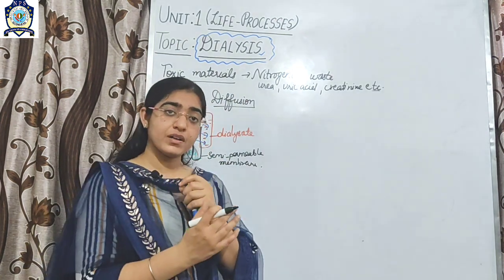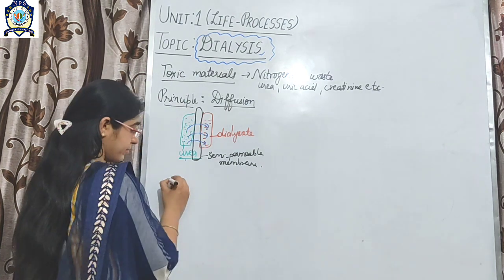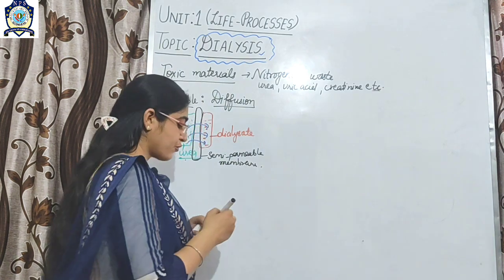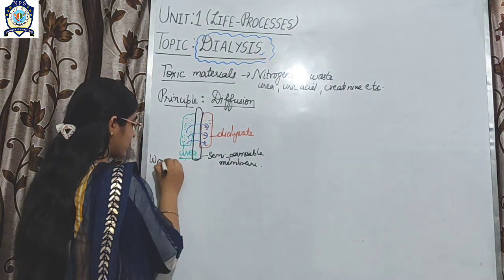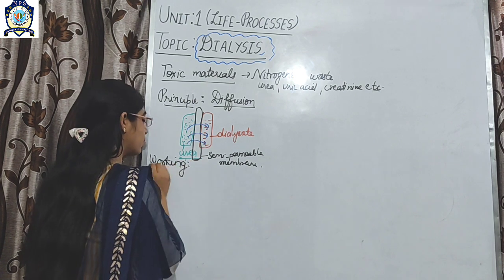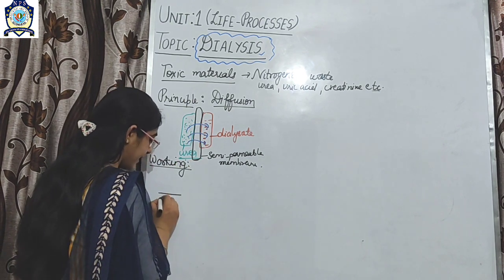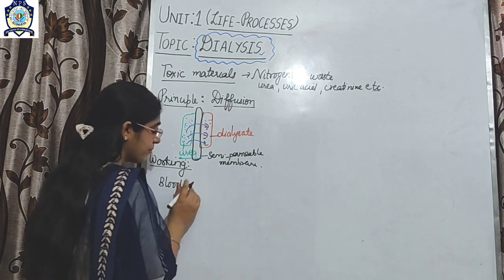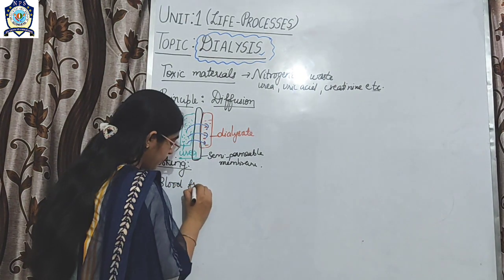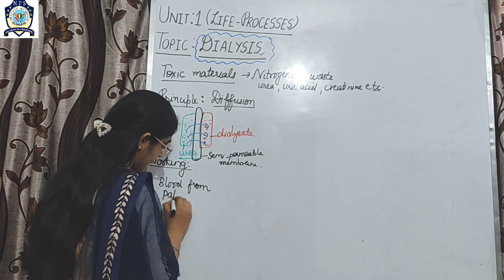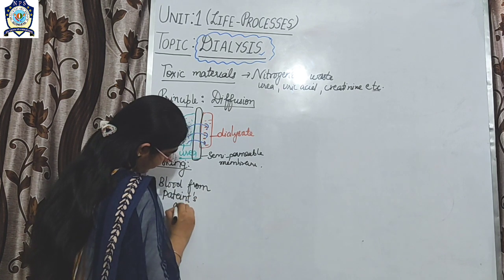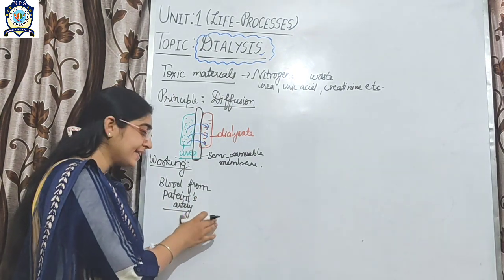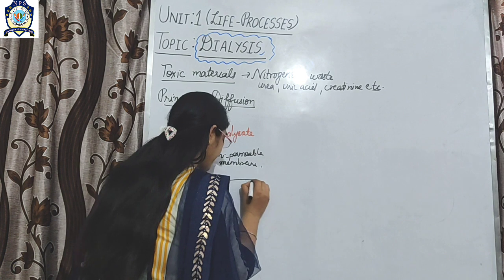First of all, the blood from the patient's artery is taken out. This is how the dialytic machine works. The blood from the patient's artery is taken out and passed into a pump.